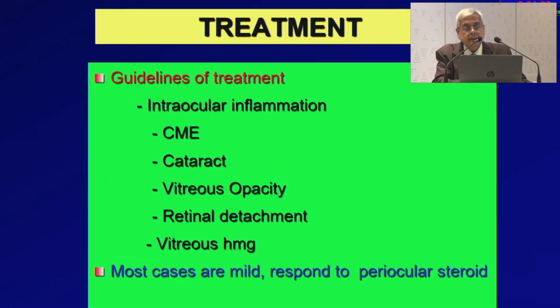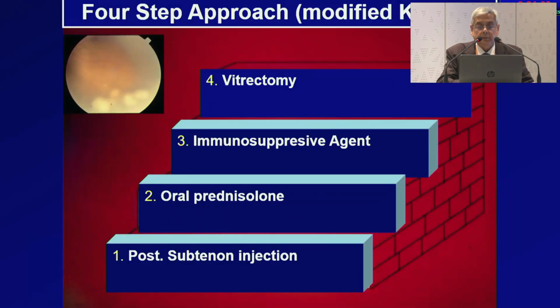What are the guidelines of treatment? How do you manage it? It depends on the intraocular inflammation, cystoid macular edema, cataract, vitreous opacity, retinal detachment, and vitreous hemorrhage. Most cases are mild, respond to periocular steroid, but we followed a modified Kaplan's approach.